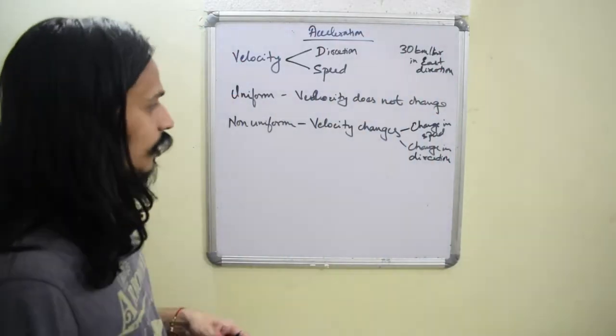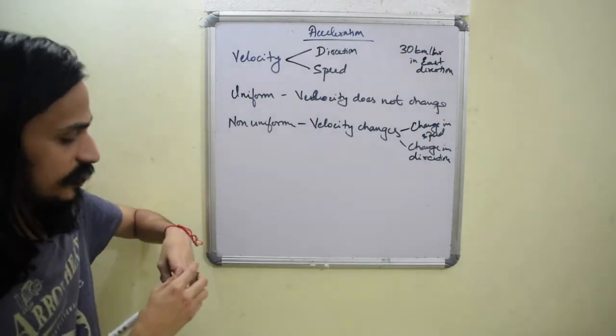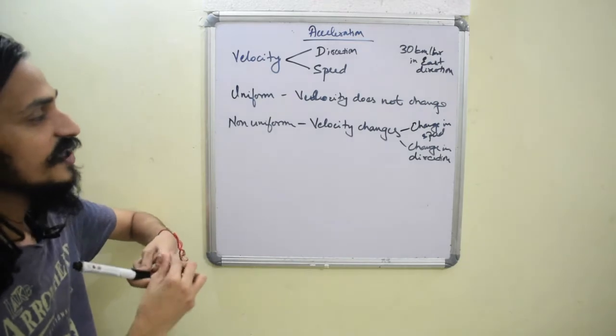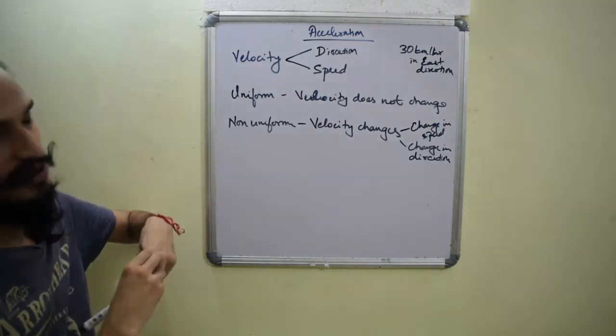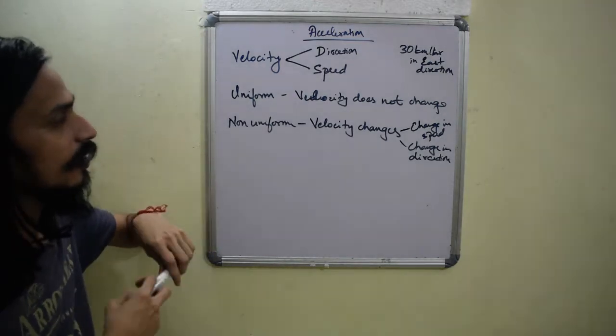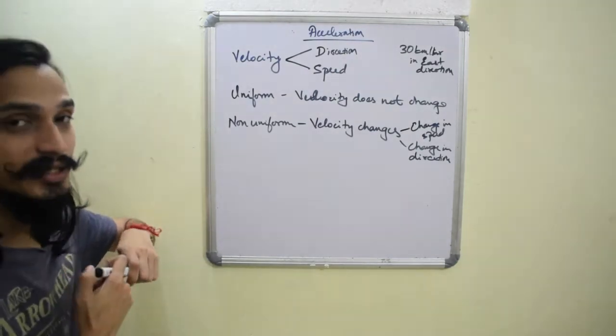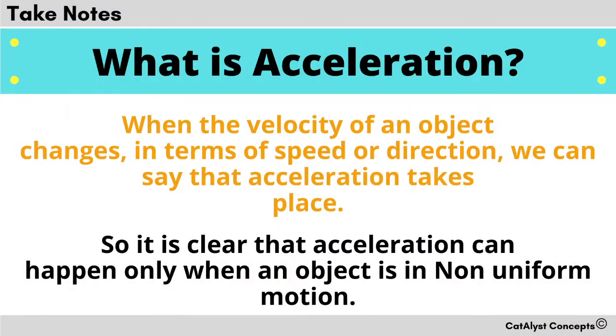Now whenever velocity is changing in terms of speed or direction, we say that acceleration happens. Okay, it is non-uniform motion, but yes, we will definitely say that there is some acceleration happening.